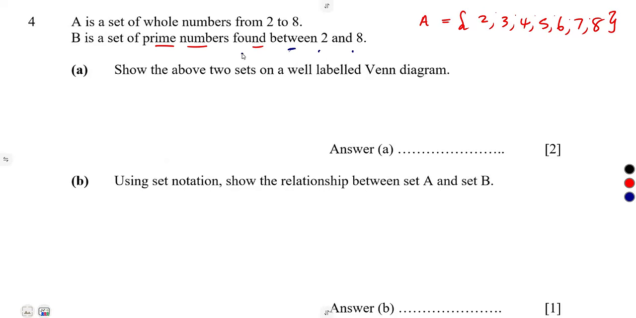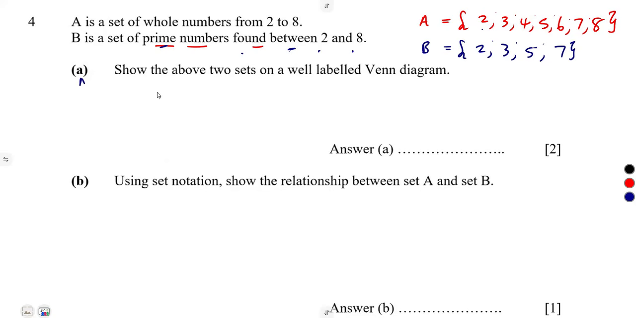So meaning to say from 2 to 8, from these numbers, the prime numbers representing set B will be what? The prime numbers exactly divisible by 1 and itself. 2 is a prime number, 3 is a prime number, 5 is a prime number, 7 is a prime number. So these are the prime numbers that I'm going to have for set B. All right.